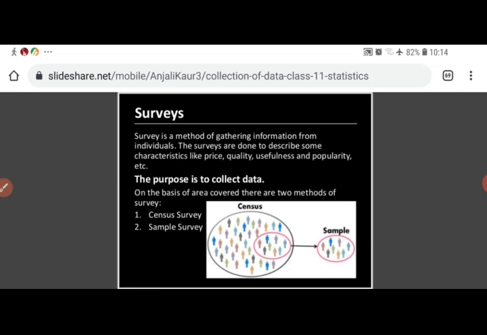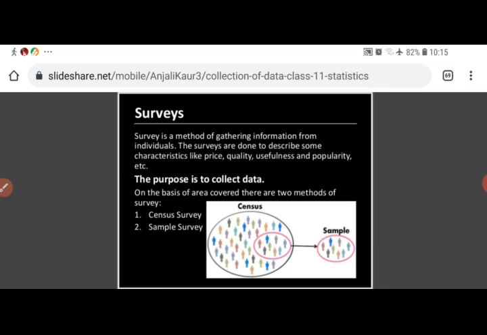The basic purpose is to collect data, and there are two types of surveys which are conducted. There are two methods to survey. One is census survey and second is sample survey. As the diagram is showing, census survey means where each and every unit of the population is studied. And sample survey means instead of investigating each and every unit of the population, we take a small sample, a small group, and study only that group. That is called sample survey.